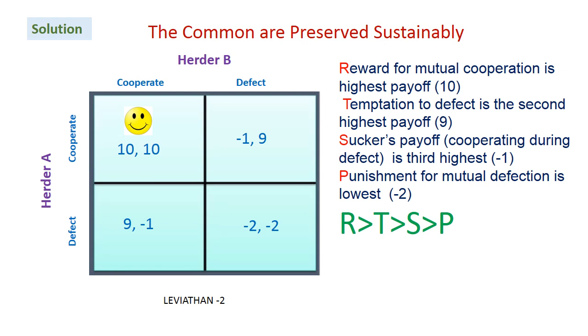So out of these four quadrants, when the punishment is imposed, the Leviathan concept, the best quadrant is 10, 10. Our reward is the highest, then comes temptation, then comes sucker, then comes punishment. Punishment is heavier. If there is no punishment, then everybody will like to start cheating the other person.